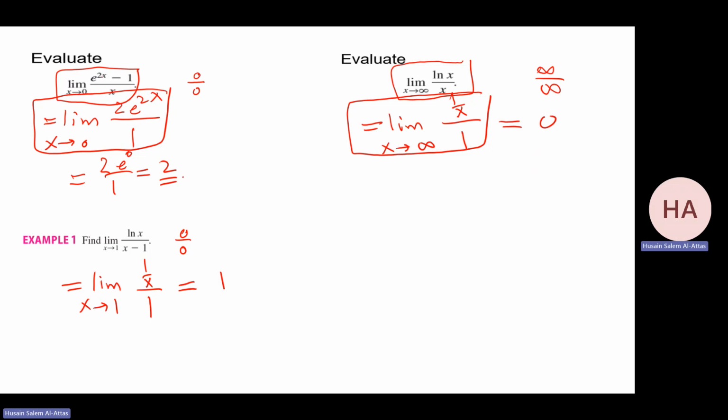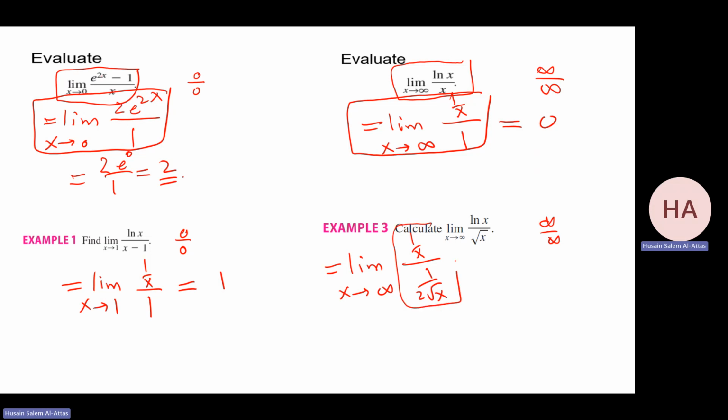Okay. Let me do more problems. Yeah, ln x over square root of x. If we do that, it will be infinity over infinity. Differentiate. So this limit will be equal to the limit as x goes to infinity of 1 over x over 1 over 2 root x. Don't apply the limit here. I need to manipulate this limit and write it in an easy way.